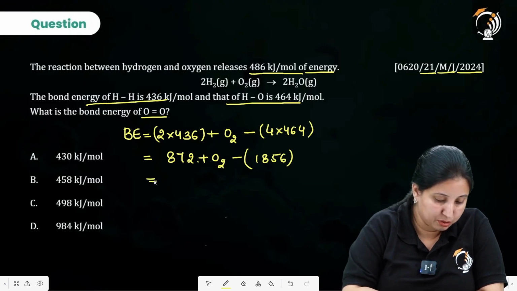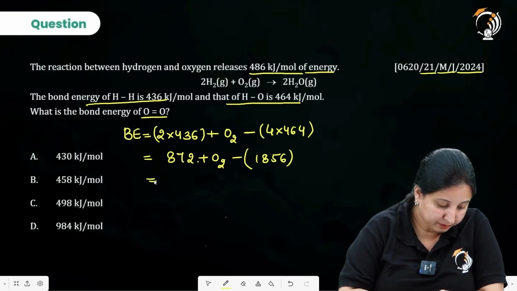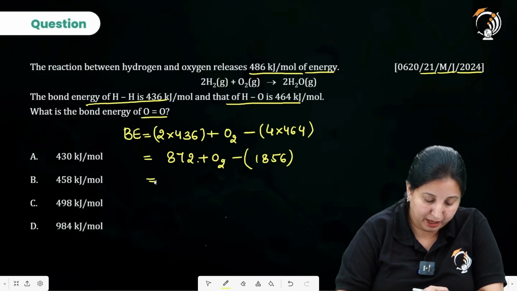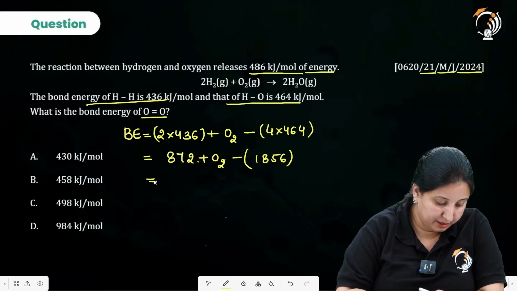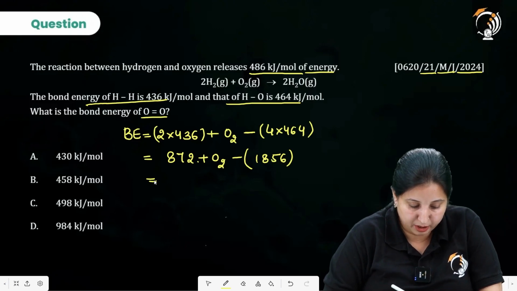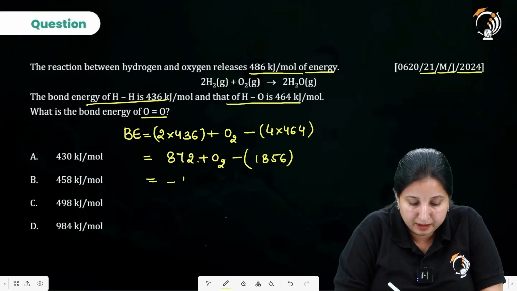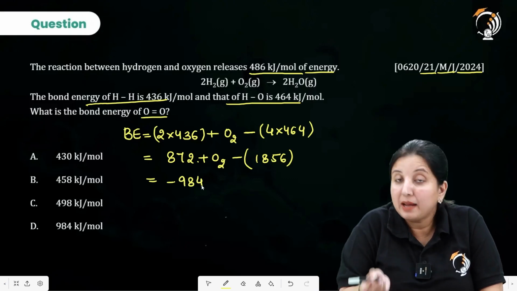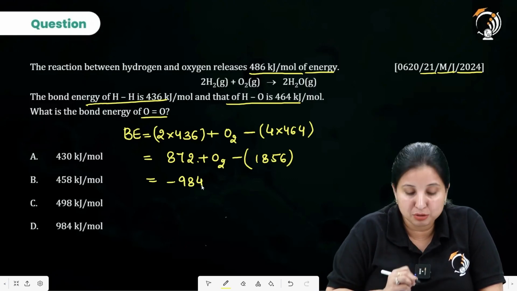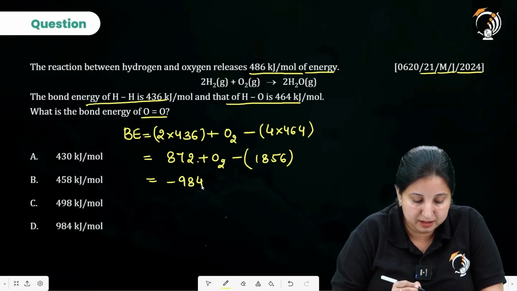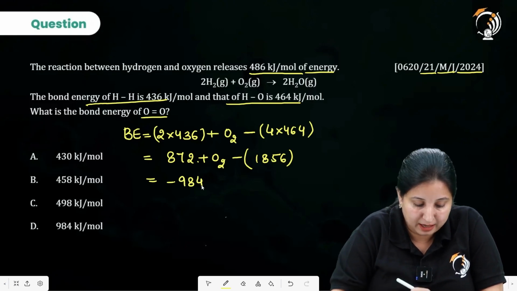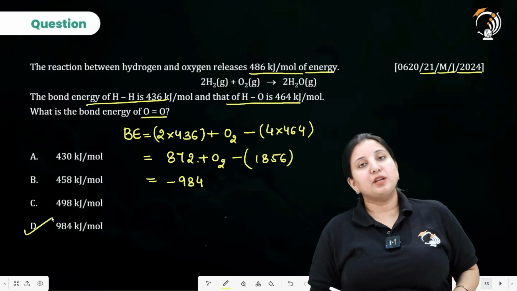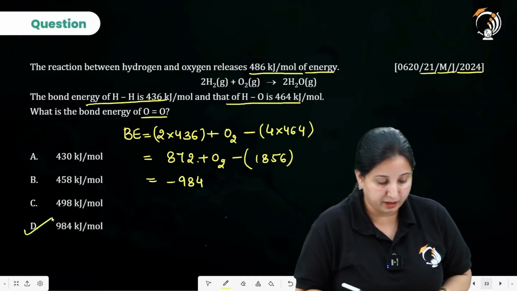So ultimately it is going to be 872 minus 1856, so it is going to be minus 984. But when I take O to that side, it is also going to become negative. So my answer is going to be plus 984. That is option D, which is going to be my correct answer over here.